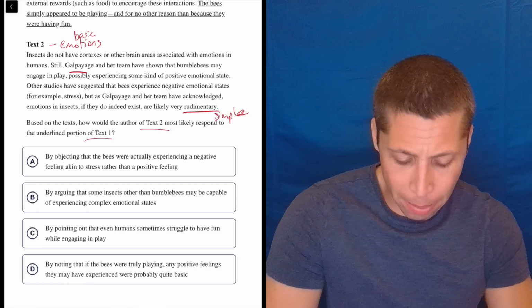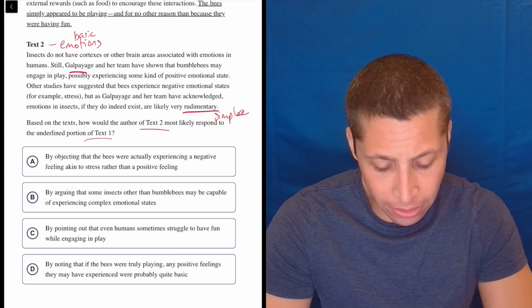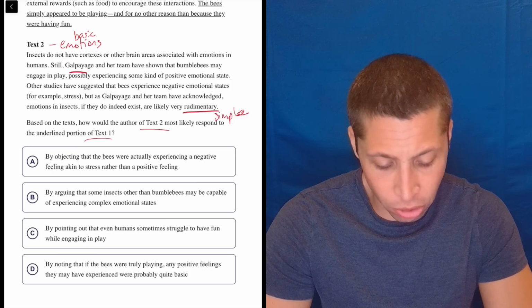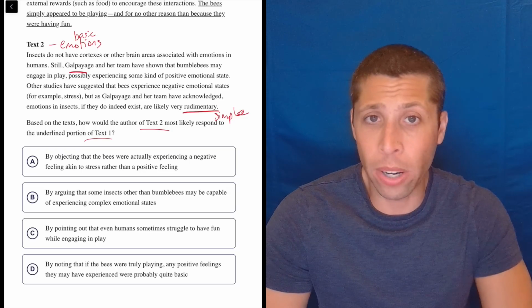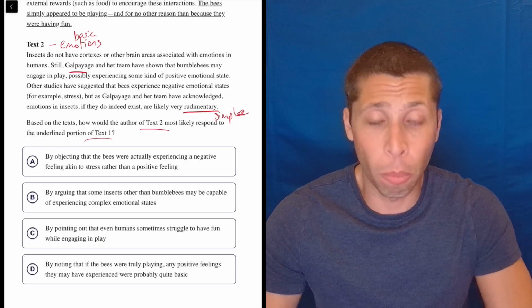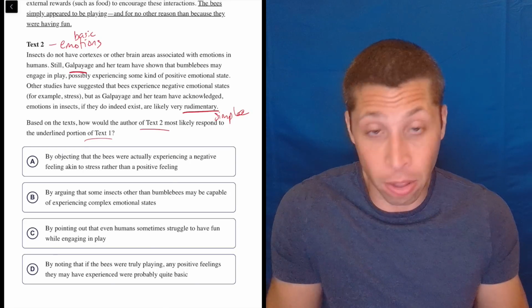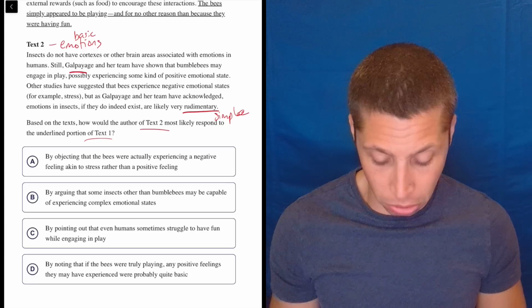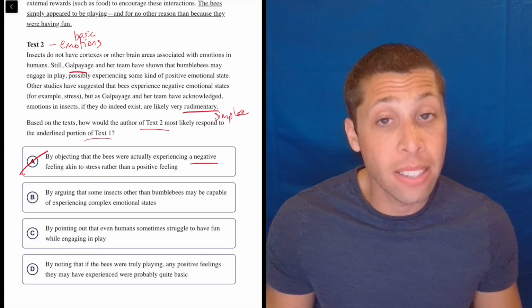A: by objecting that the bees are actually experiencing negative feelings akin to stress rather than a positive feeling. Well, we don't know that. They're just saying that they could have both feelings. We don't know which one they were having, but the whole point of text 2 is just that they do have emotions, positive and negative, and they're fairly basic. So I don't think text 2 is arguing in favor of one emotion over another, and we can get rid of that.